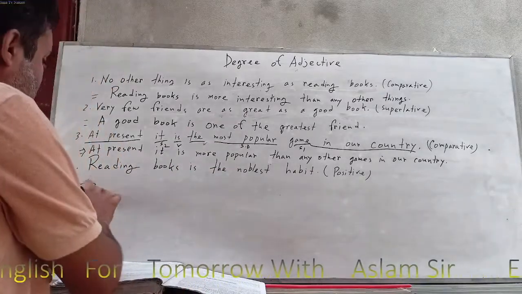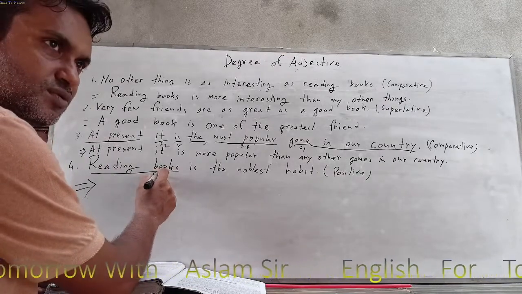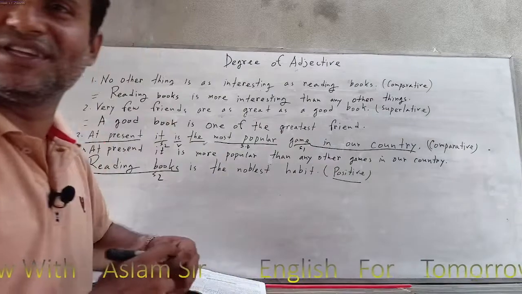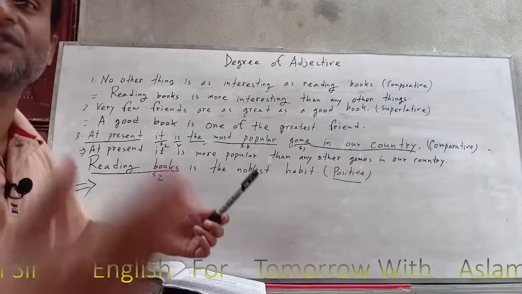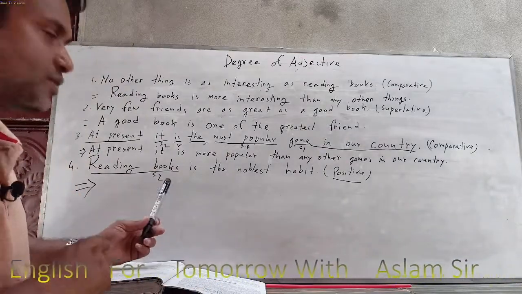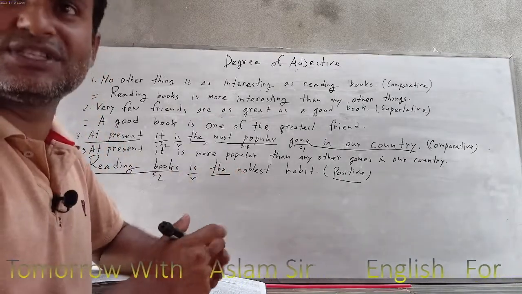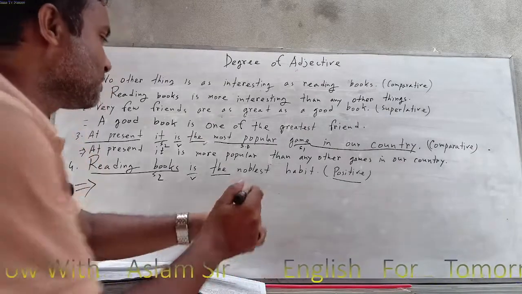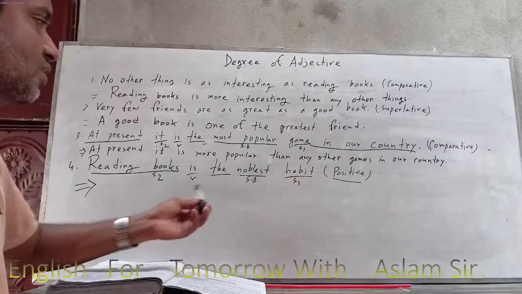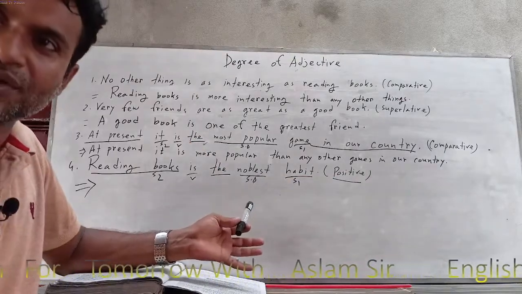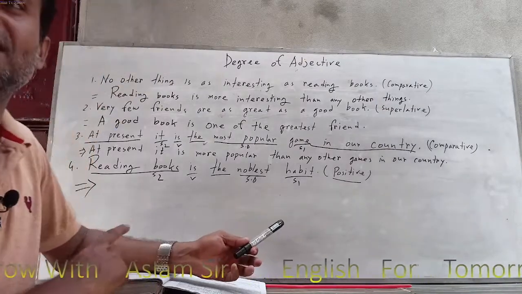Okay, next one. So reading books. This one is the subject, one or two? Two, because you have to make it positive. So positive degree always keeps the subject one first. But they are saying make it positive, so subject two is first. Okay, and next one is verb. Next one is the. So if you can see the, so this is the superlative degree. Okay, because the noblest is the superlative degree. And next one is habit. There are no characteristics of very few, because there is no one of the, or there is no than most other. Okay, so we will start with no other.